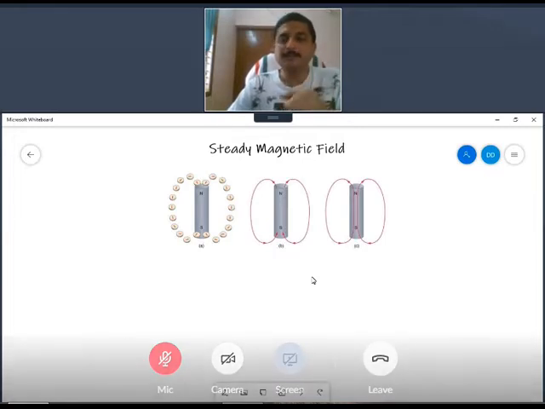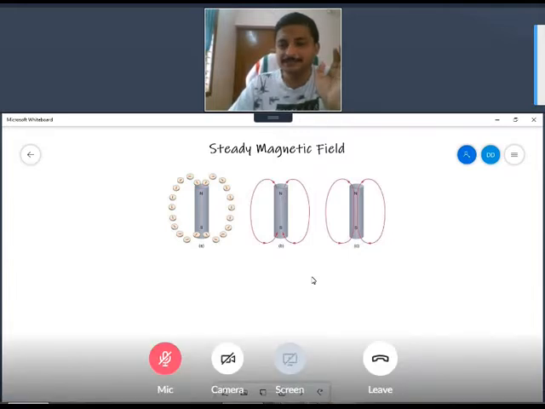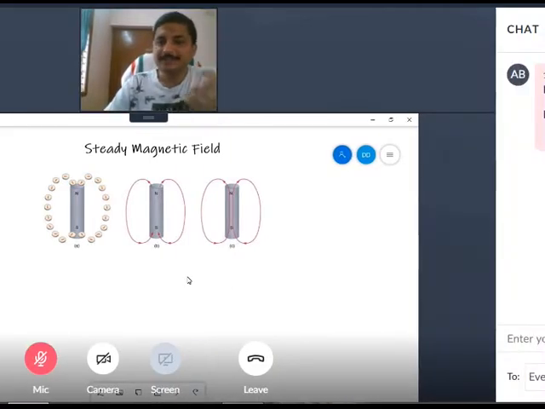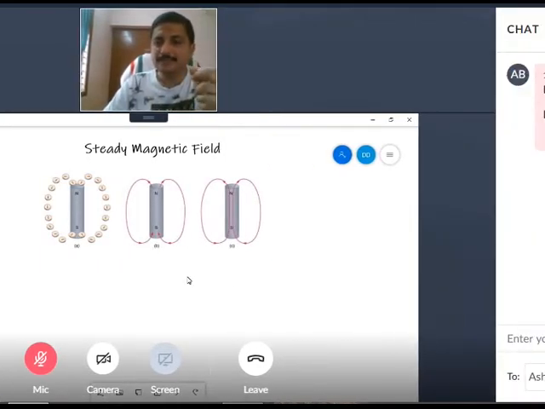A bar magnet, or any magnet in that sense, you cannot cut. You cannot tell me, sir, I'll cut it at the middle, now the North Pole is this side and the South Pole is that side, I separated it. No, when you cut, a new South Pole and North Pole are generated. Like if you cut the bar magnet exactly at the middle, the North Pole side will have a South Pole generated and the South Pole side will have a North Pole generated.